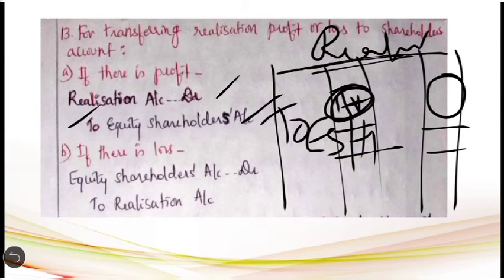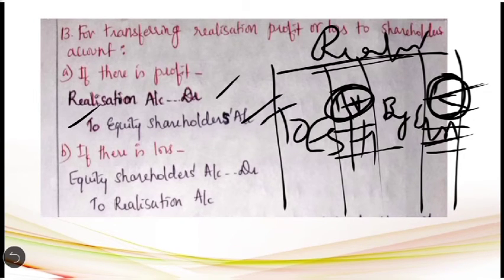On the other hand, when we close the realization account, if we get the balancing figure on the credit side, it represents realization loss. Then the entry will be equity shareholders account debit to realization account. So these are the two possible cases. Whether there is realization profit or realization loss, it has to be transferred to the equity shareholders account because they are the owners of the company.